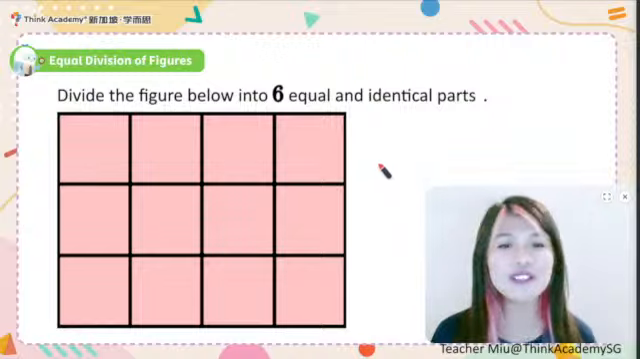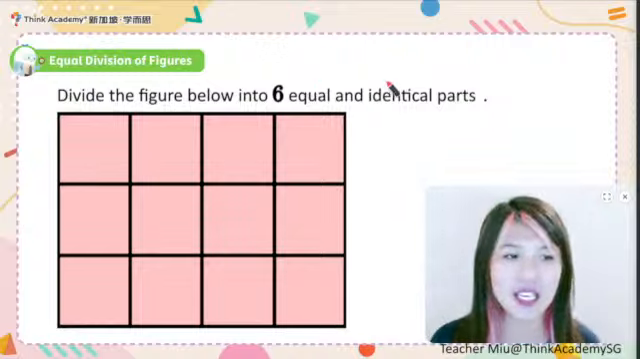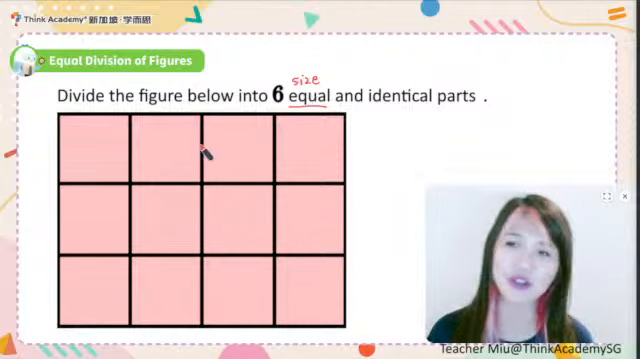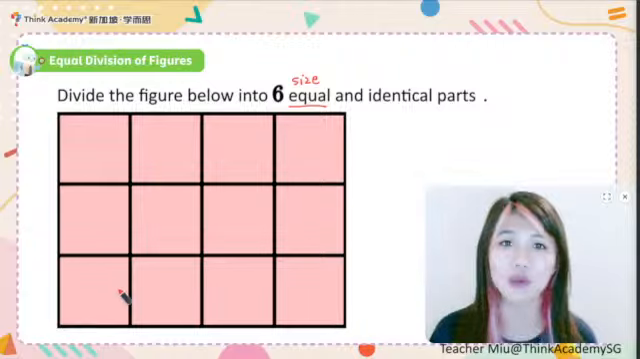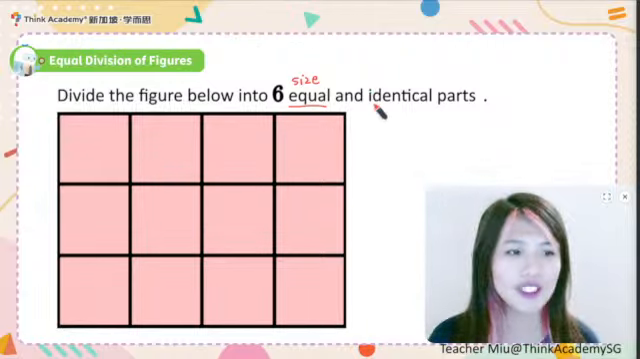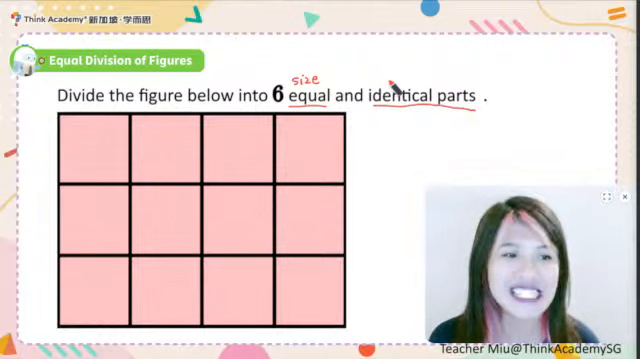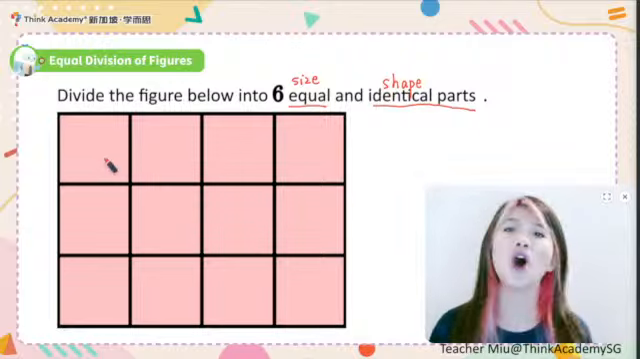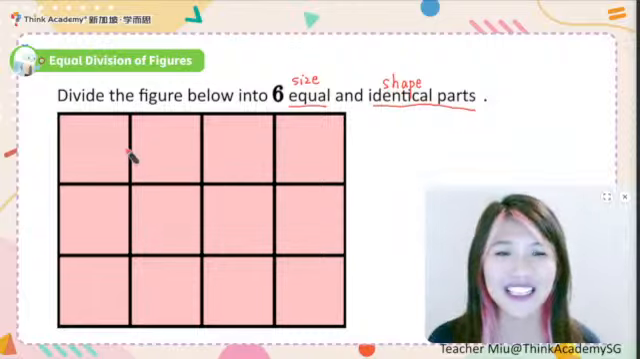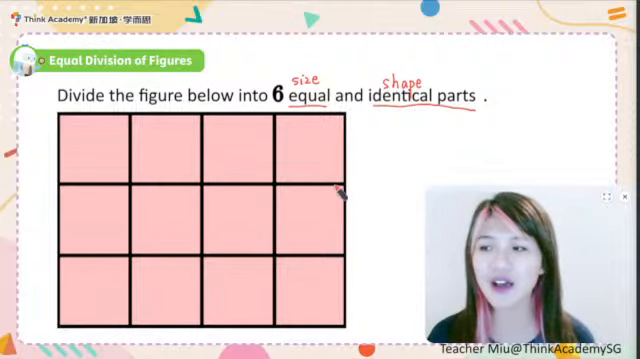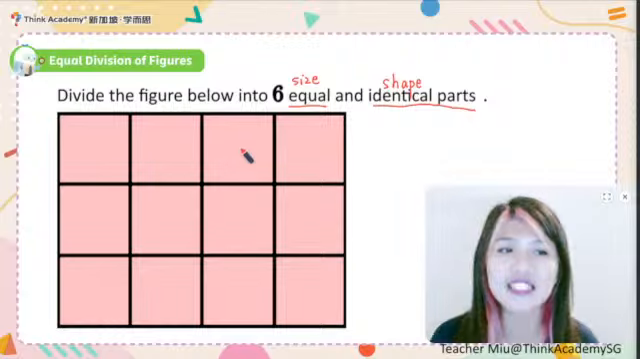First thing first, let me just explain. What does it mean, equal and identical? Equal means they must have the same size. It cannot be like, say, one with 1 square and the other one with 3 squares. That's not equal. Identical means they must have the same size and the same shapes. That means if they are all rectangles, they must be all rectangles. It cannot be one rectangle and one square, so they are not the same. So how can we divide this figure into 6 equal and identical parts? Please try.